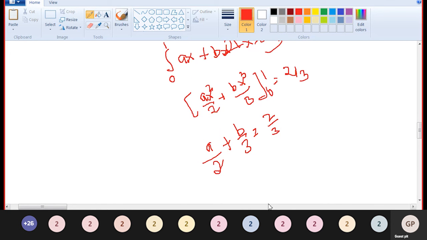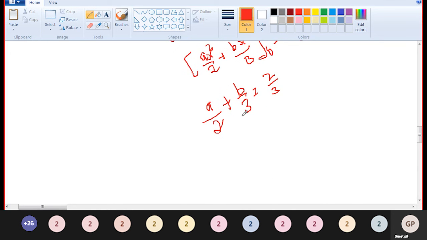Now taking the LCM 6, (3a plus 2b) by 6 equals 2 divided by 3.